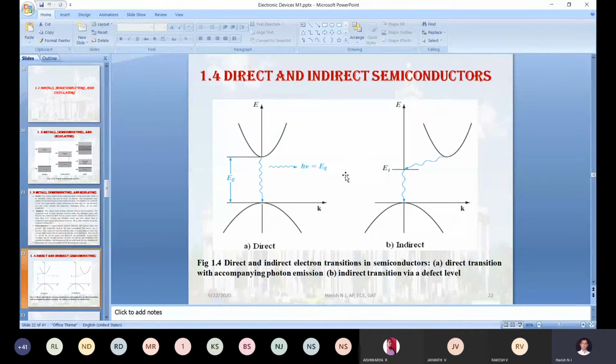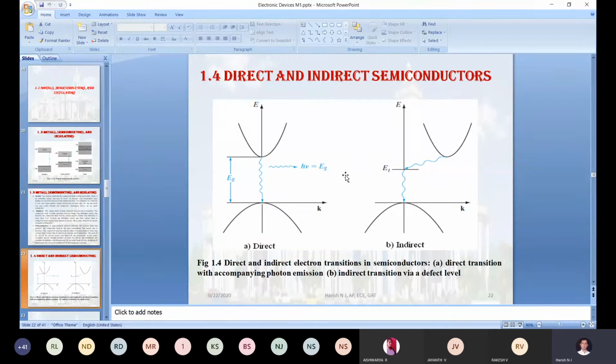Which semiconductor belongs to which band? Few elements will be there, correct? Those elements are a mixture of direct as well as indirect. In that, you need to distinguish and make a separate list of direct semiconducting elements as well as indirect semiconducting elements. These are GATE questions.